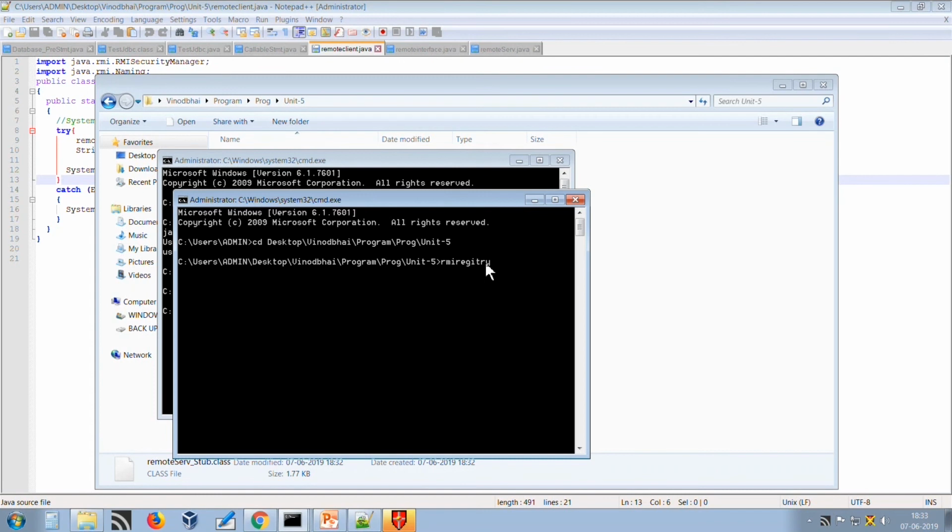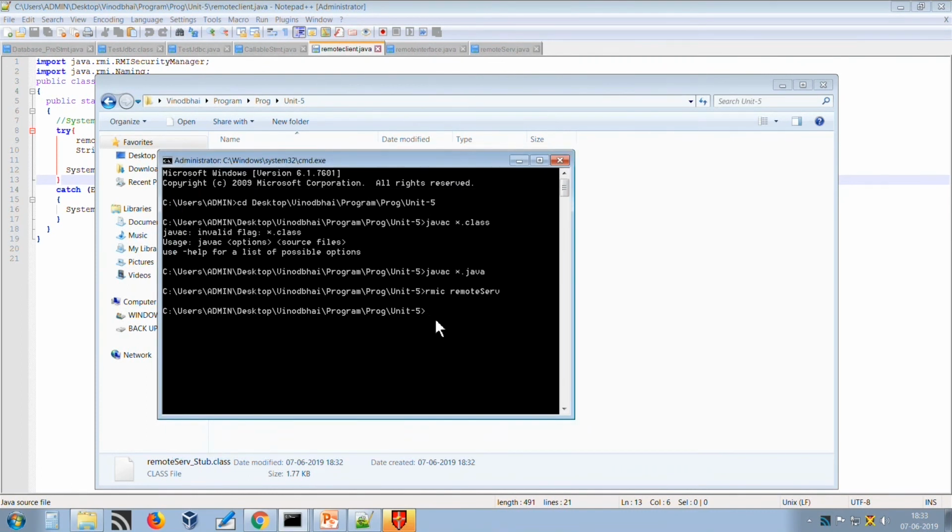Pass the command rmiregistry. So, the registry is started. Minimize this window where the RMI registry is started. In another window, start the server program, as the server is waiting for the request, ready to continue.